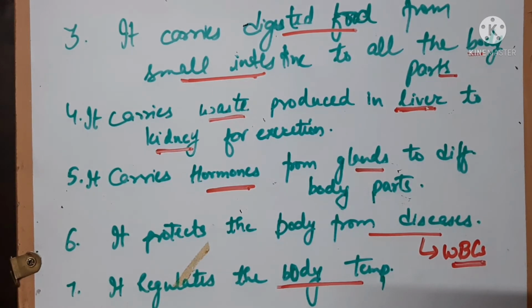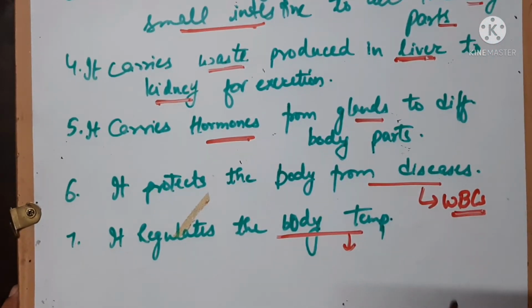That is done with the help of blood. The blood capillaries present in our skin help to regulate the body temperature and maintain it at a constant 37 degrees Celsius. So this was all about the functions of blood.